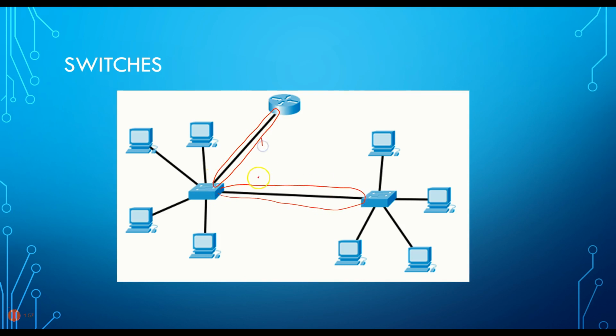So let me see, 1, 2, 3, 4, 5, 6, 7, 8, 9, 10. I have 10 collision domains here now on this. Now I have one big broadcast domain, right? Everything coming off of this router is a broadcast domain. And all of these are collision domains.